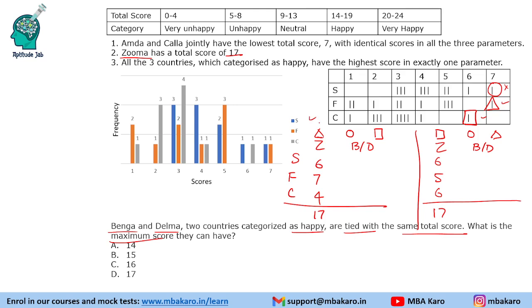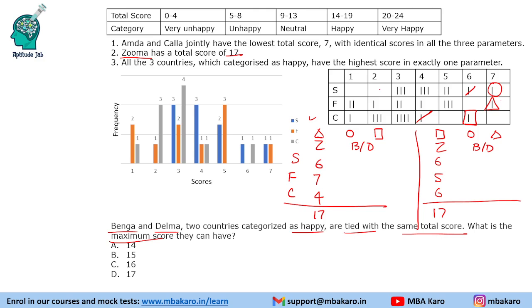So we will start with the first case and then we will do the second case. So first case, 6, 7, 4 have been used. So Zuma has used this 6, right? This 7 and this 4. Now what is the maximum score the country with the circle can get?